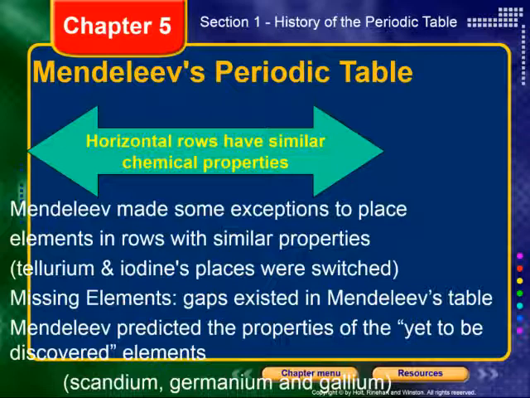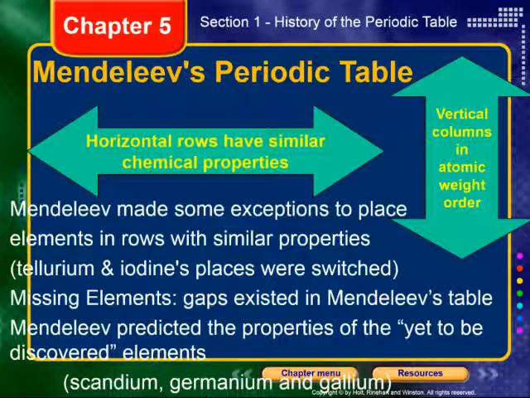Now, there are missing elements, okay? Gaps existed in Mendeleev's table because Mendeleev predicted the properties of the yet-to-be-discovered elements. Things that he was able to predict and that were not discovered yet, but then were later discovered: scandium, germanium, and gallium, to name a couple. But he realized that there must be elements to fit in these areas so that that periodicity could be perfect, and so he simply left gaps, assuming that an element would be discovered that would be placed there sometime in the future.